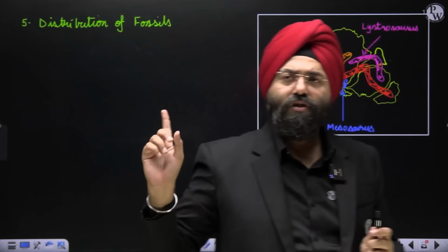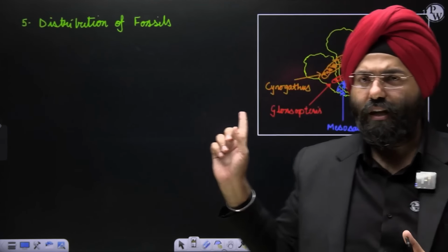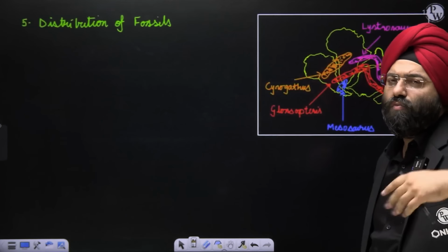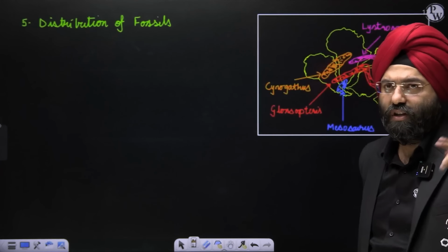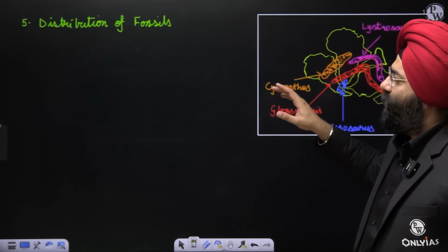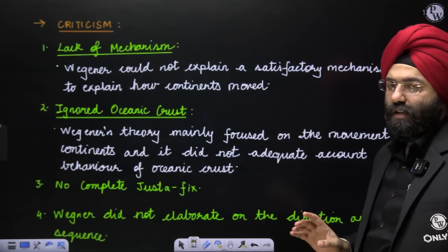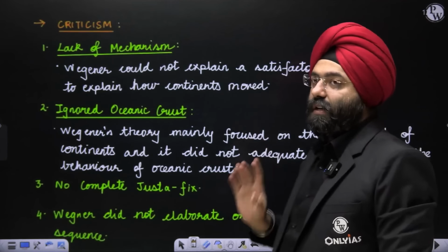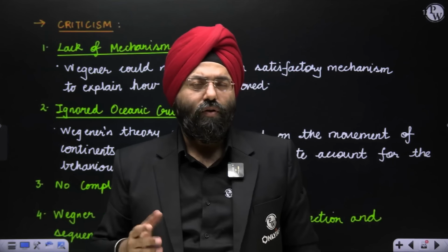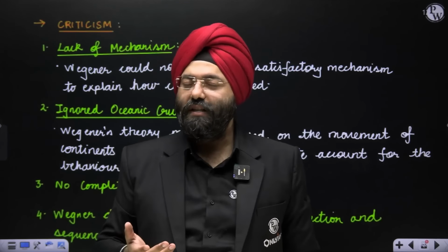Now, you don't have to remember all of these names of these fossils. You can presumably remember one or two. It will be more than sufficient. So, these are the 5 evidences that have been presented by Wegener. Now, the problem that arises is it is full of problems in a way. We have already seen them. Let's see them.